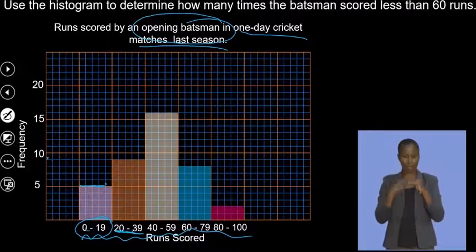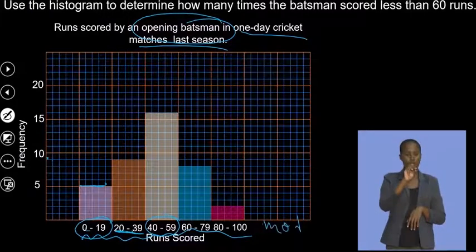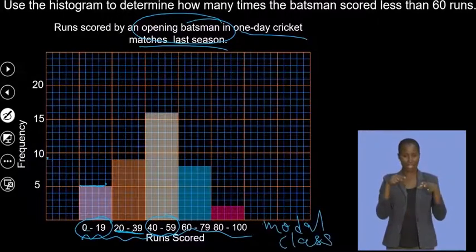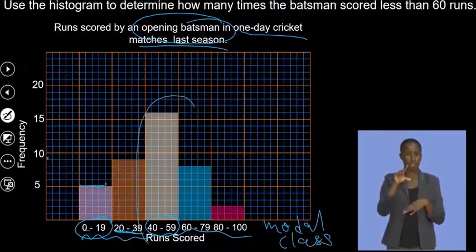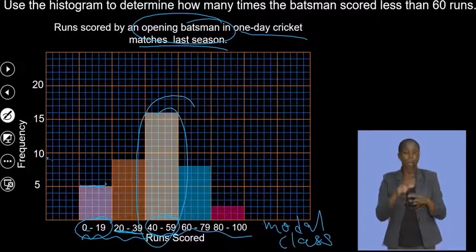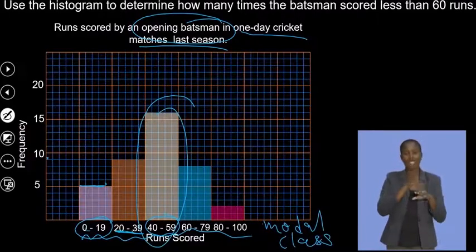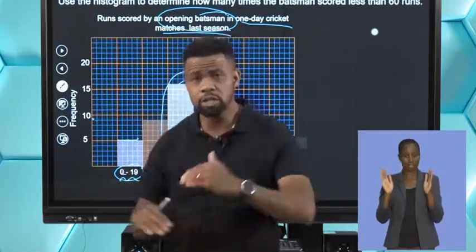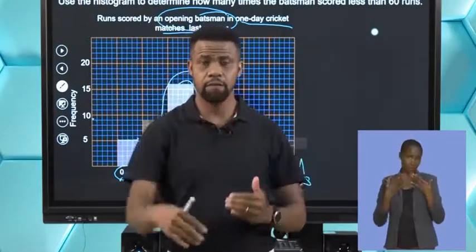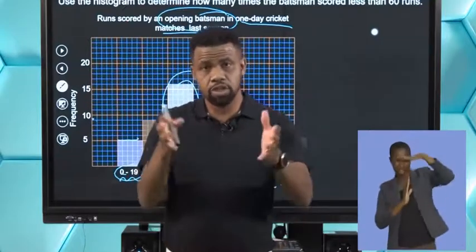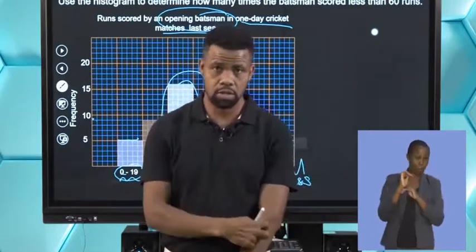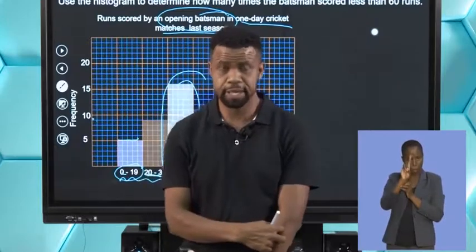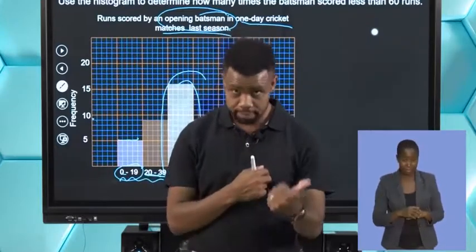And actually the mode, which is the modal class. Why do we call this a modal class? It's between 40 and 59, because we don't know the actual mode in grouped data. So we can only tell the highest frequency, which is the modal class. Are you all together, guys? Okay. Great. Hope so.